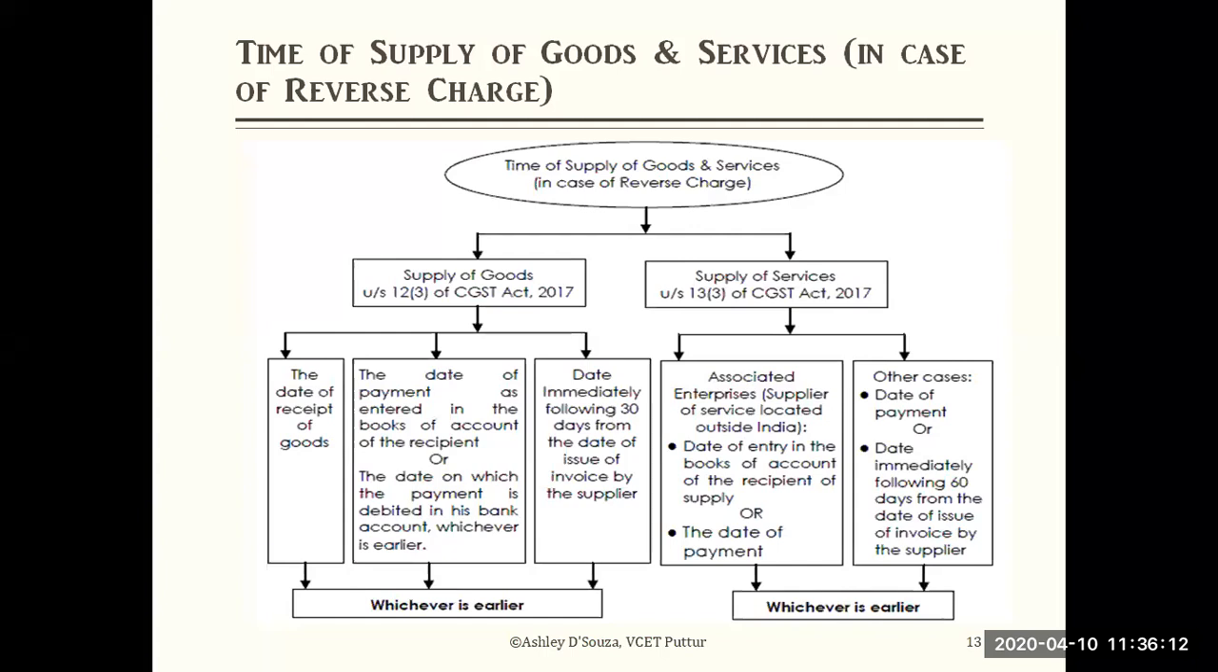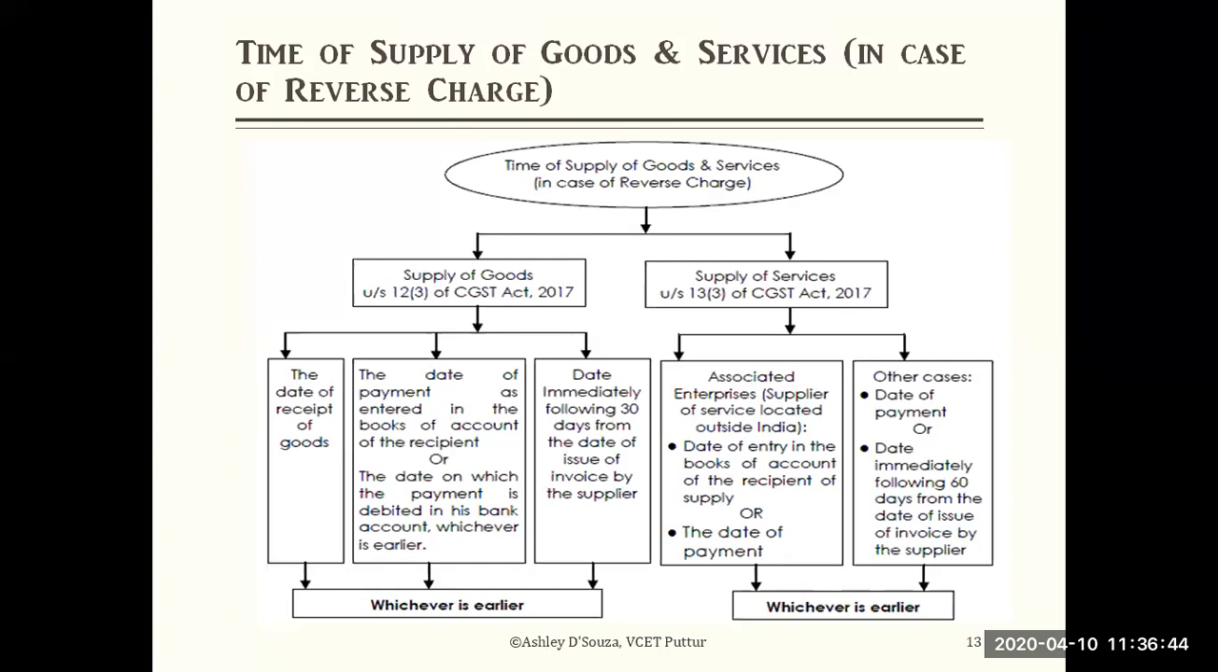In every other case, the time of supply is the date of payment by the recipient. Example: I'm a receiver of the service, and I made the payment. The date of payment, or the date immediately following 60 days from the date of issue of the invoice by the supplier, or within 60 days. Immediately following 60 days means the 61st day.